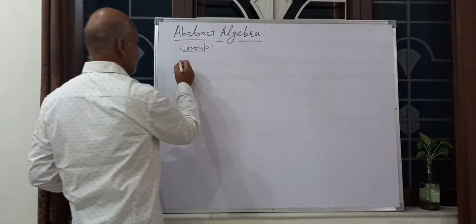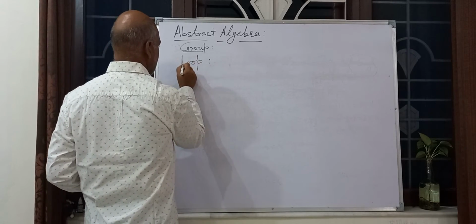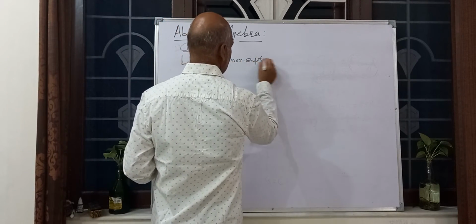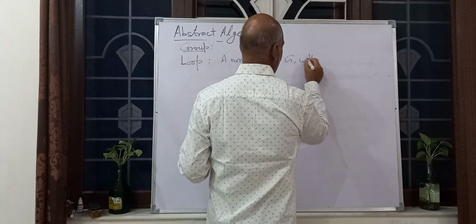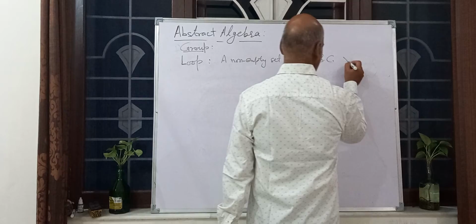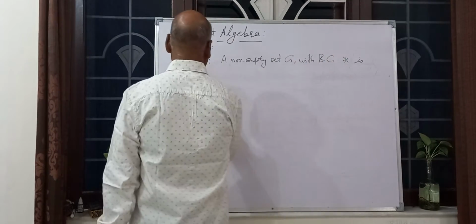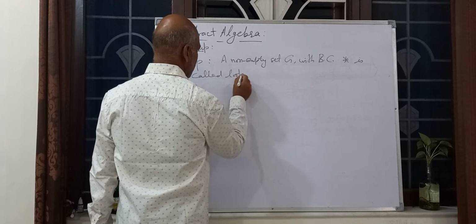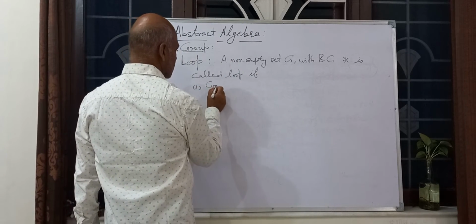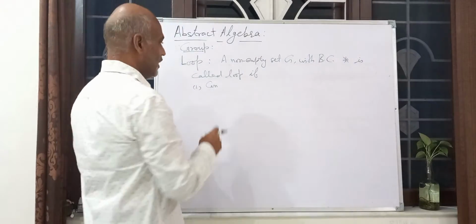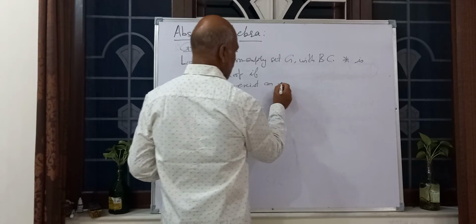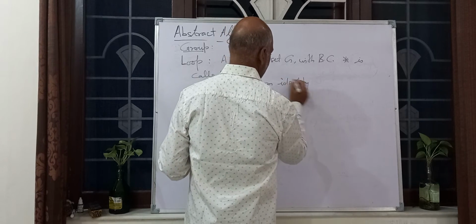So now the next definition is loop. Similarly, a non-empty set G with binary composition, now we write it short as binary composition star, is called a loop if there exists an identity element.